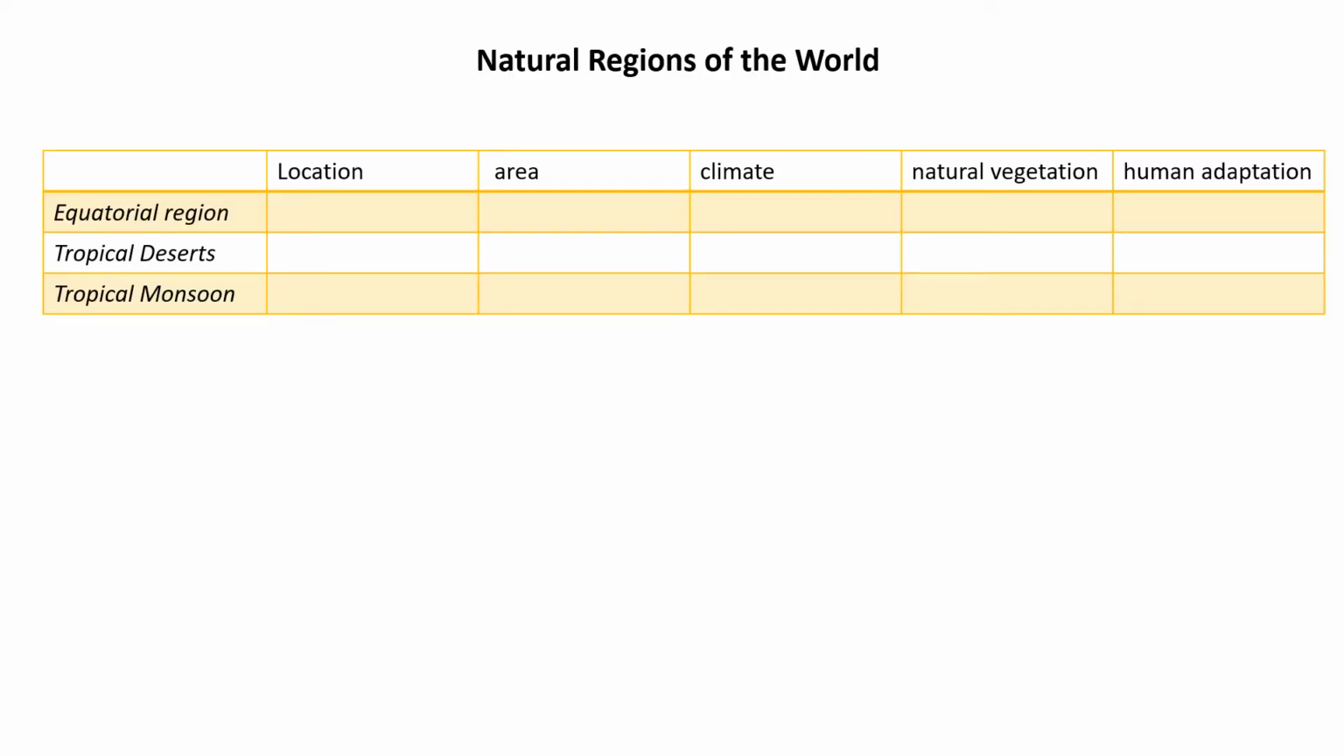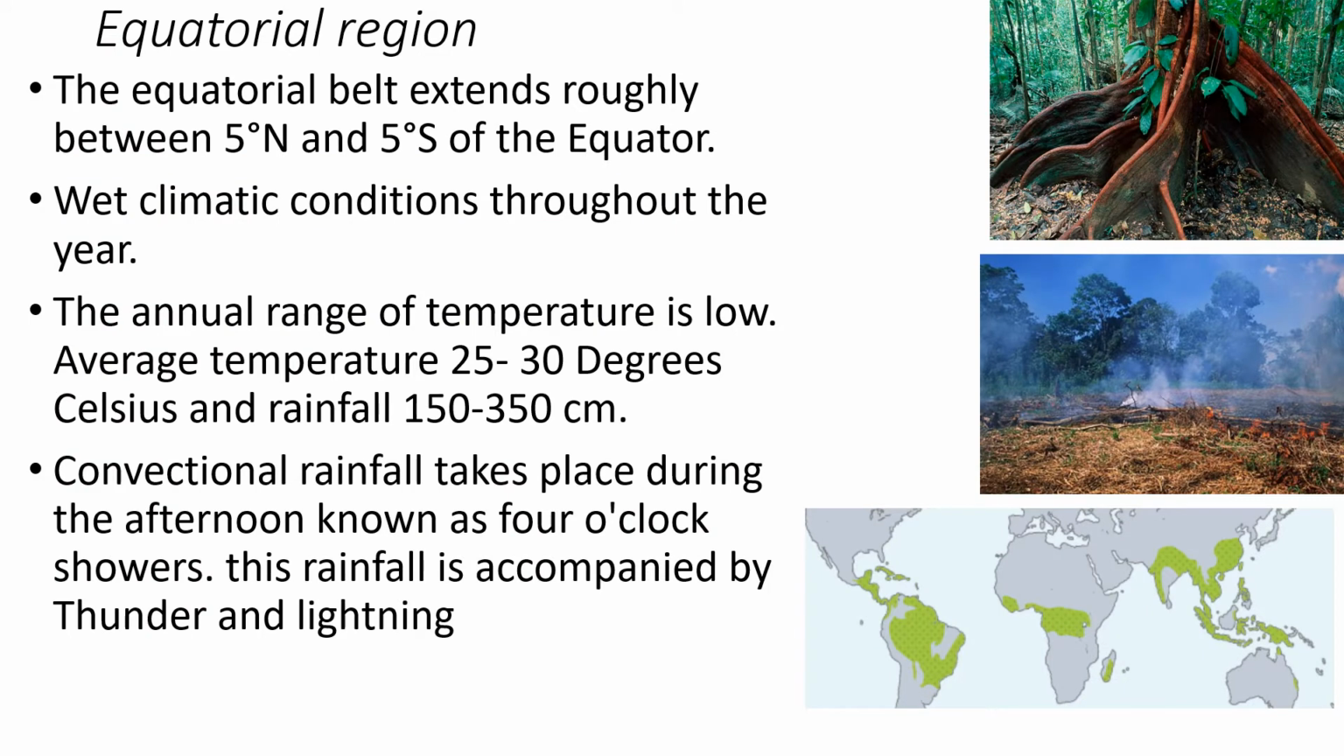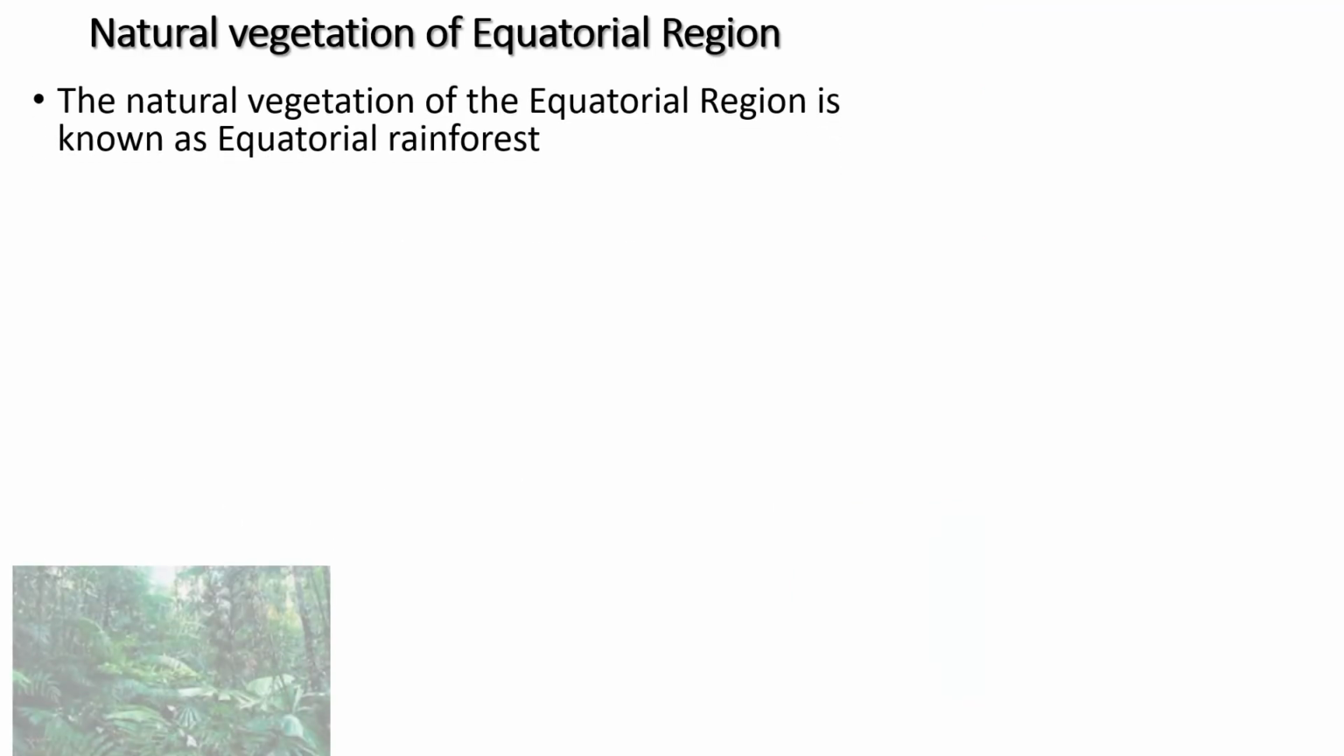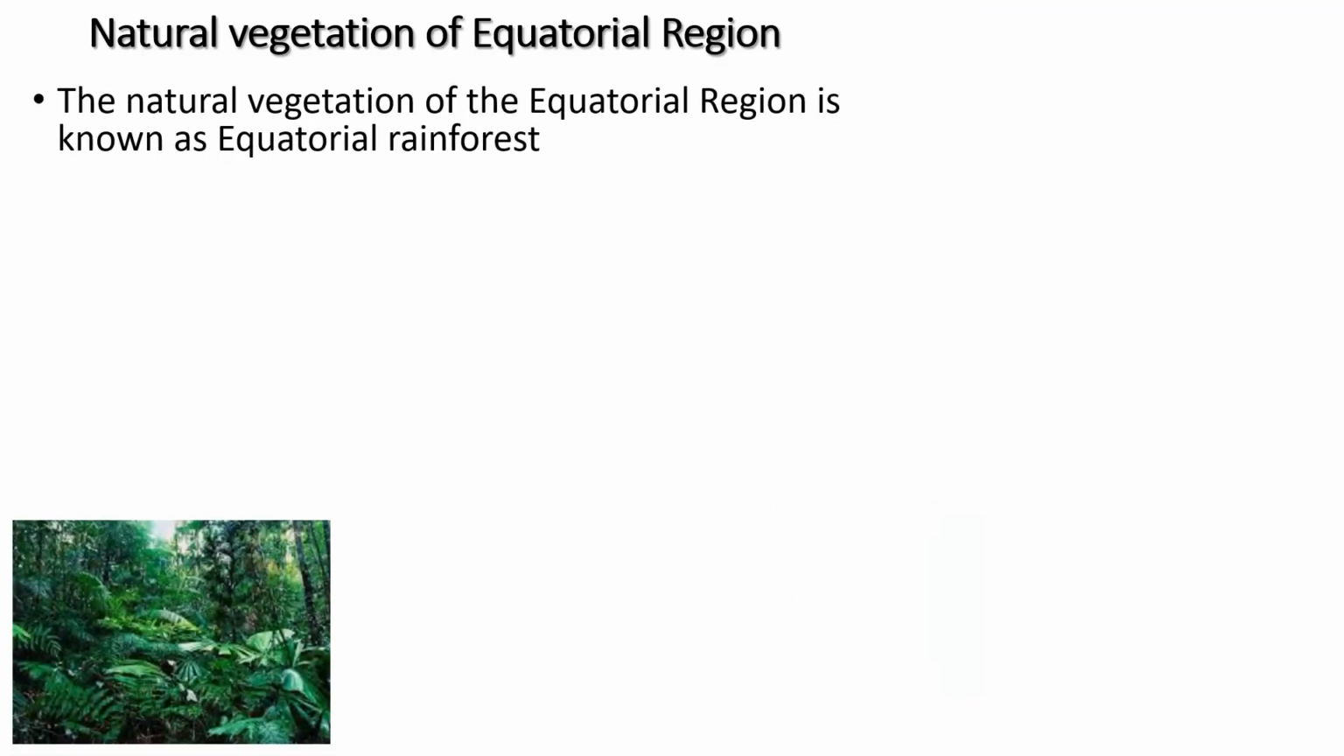Here is a graphic organizer. You can make a graphic organizer like this and finish your task very quickly. So the Equatorial Region is from 5 degrees north to 5 degrees south. They have a very, very wet climate because every day at 4 o'clock in the evening they have rainfall. Now in these areas, obviously with so much rainfall, they are completely green.